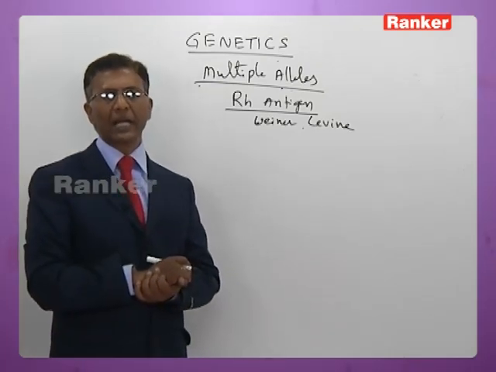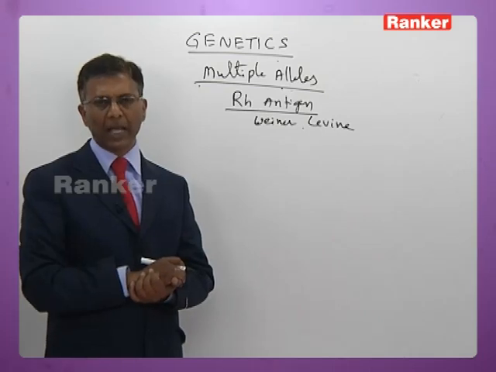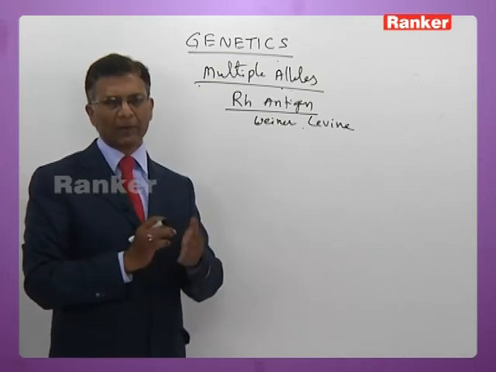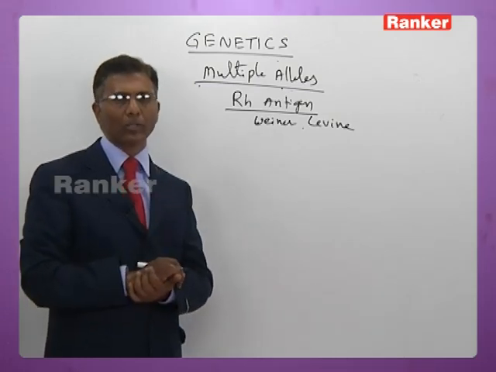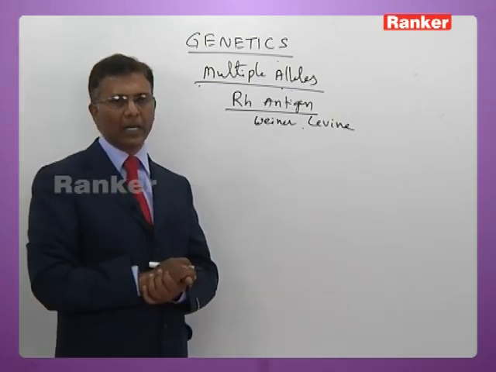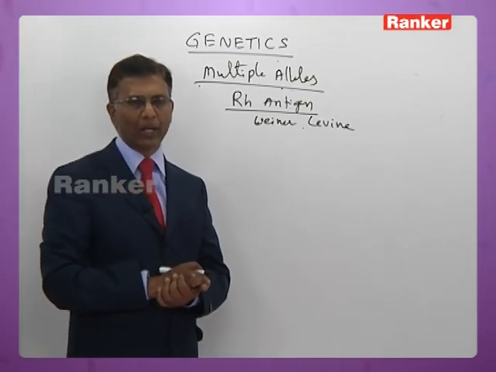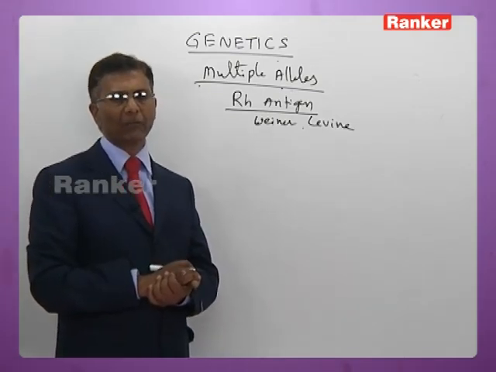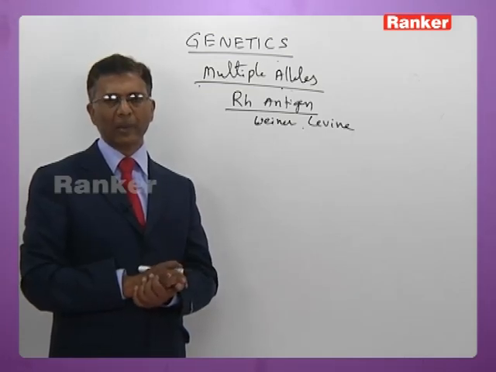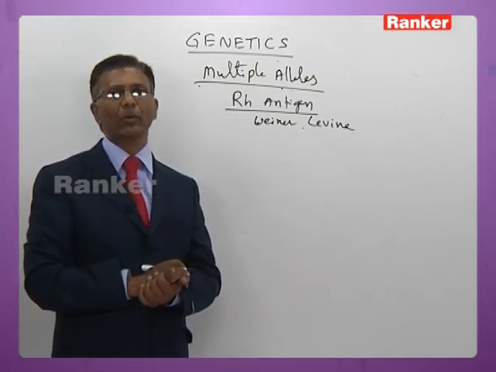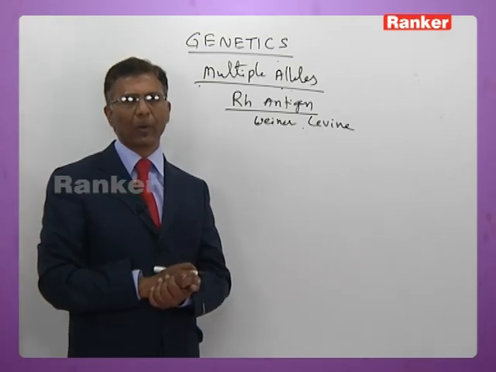It was first detected in rhesus monkey, that's why it is named as rhesus factor. Later on they found the similar antigen in human body also. That's why they named it as a rhesus factor in human body here now. In India, 95% of people are with rhesus factor. The people who do not have rhesus factor are called Rh negative. People who are with rhesus factor are called Rh positive.